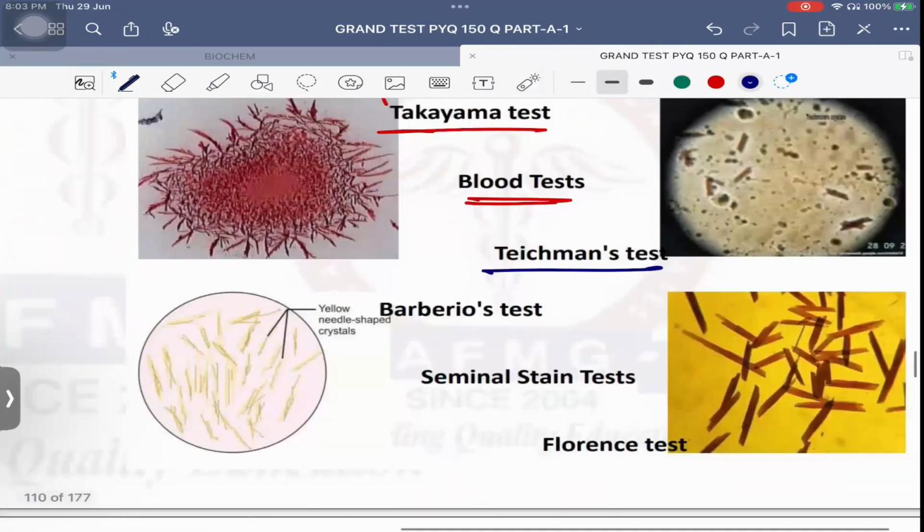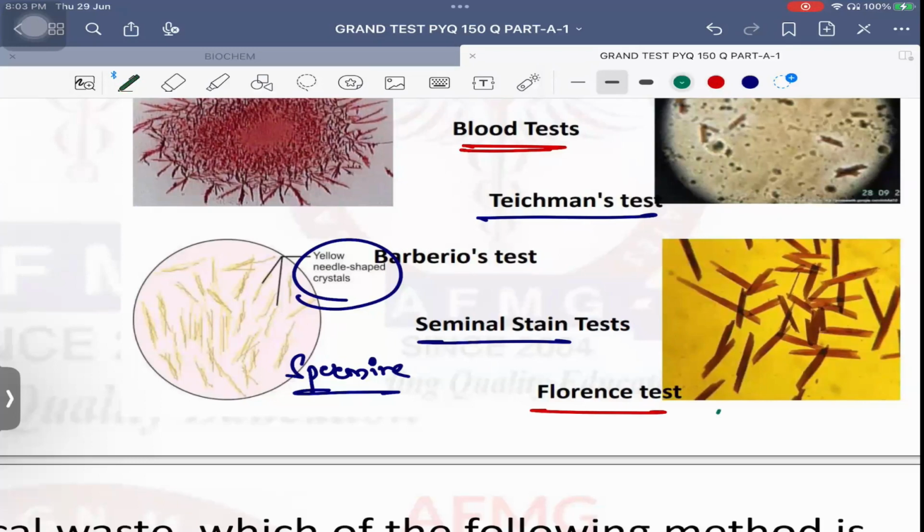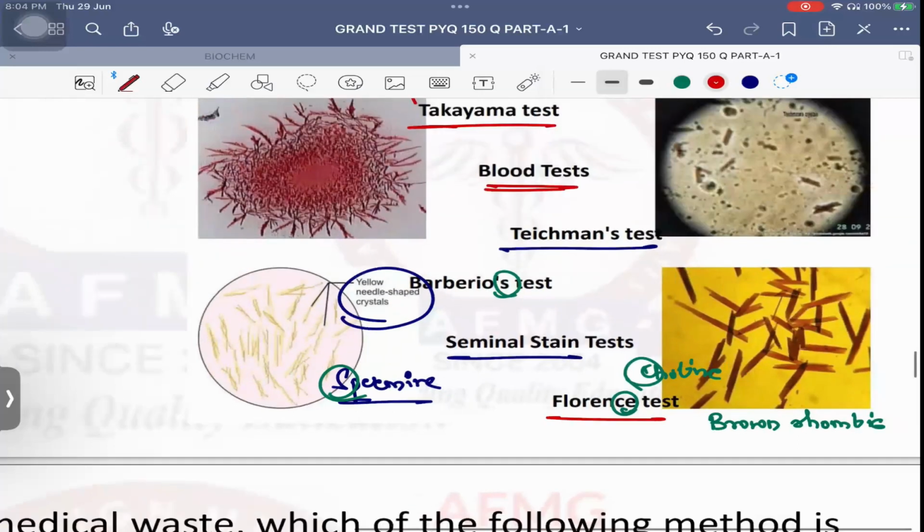Next important, test for seminal stain. As there is a history of rape and there is the starch like stain, usually it is the semen. So in a seminal stain, if I add Barberio's reagent, which kind of crystals will it show? Yellow needle shaped crystals. It will show spermine picrate, yellow needle shaped crystals. And if I add the Florence reagent, which kind of crystals will it show? Brown rhombic crystals. Which crystals? Choline crystals. Easy: Barberio's spermine, choline Florence. Okay?